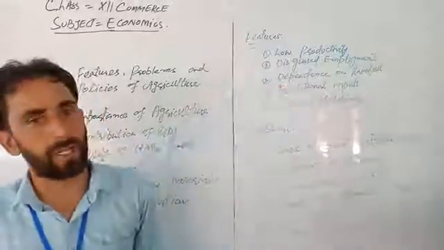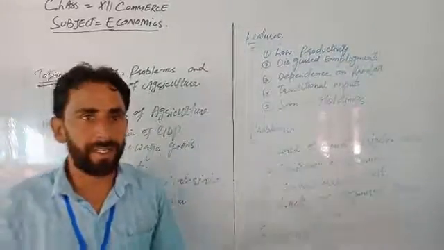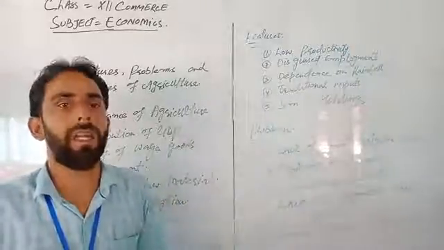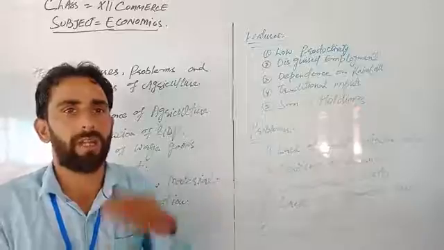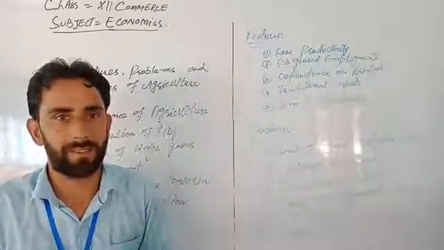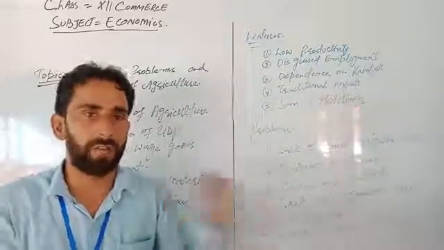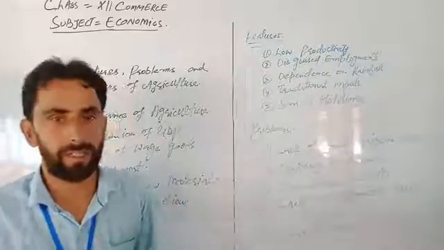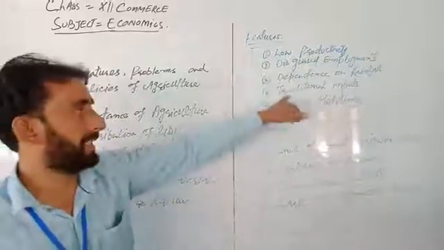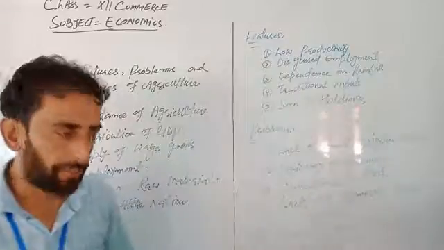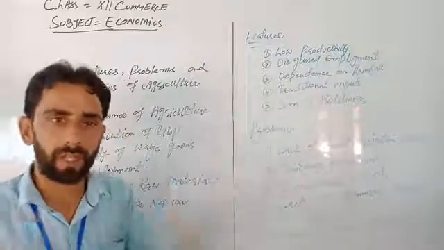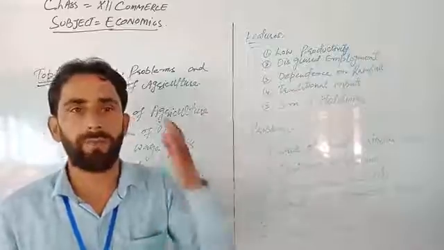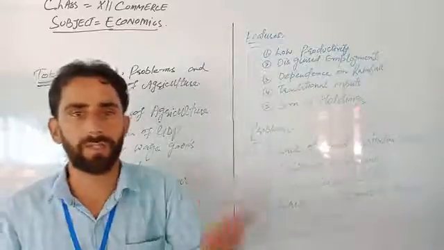Next one is dependence on rainfall. The Indian agriculture system is mainly dependent on rainfall, on natural calamities and weather conditions. If rainfall is good, definitely the harvest will be good. Otherwise, it's vice versa. Next is traditional inputs. The technology which all the farmers in India are using for agriculture activities is traditional tools.